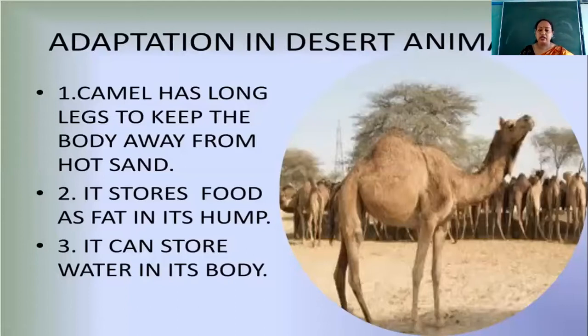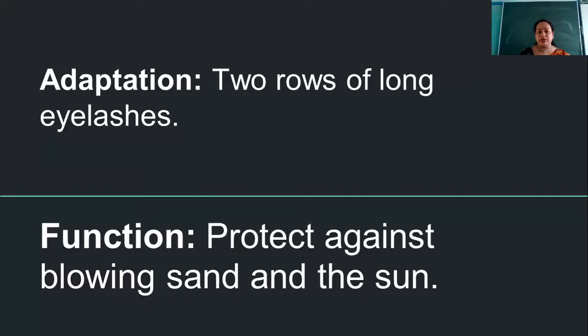This hump is actually the storehouse of food in the form of fat. And also the camels can store water in their body. So these are a few special characteristics which this desert animal possesses, and because of this, it is able to survive in the xeric climate.